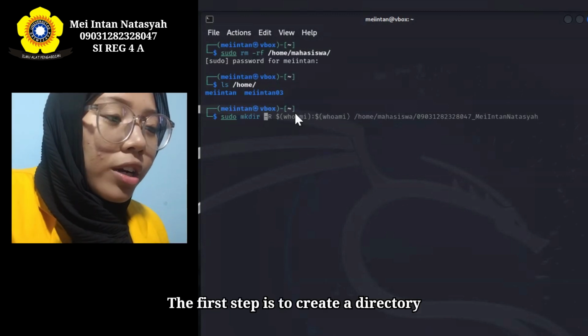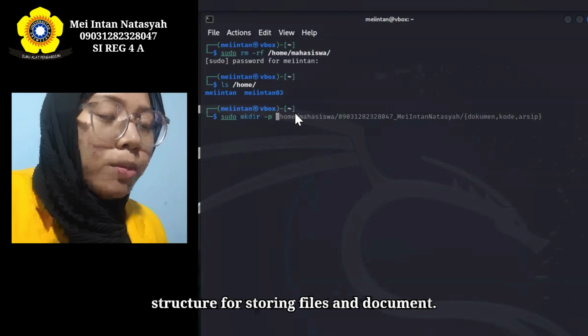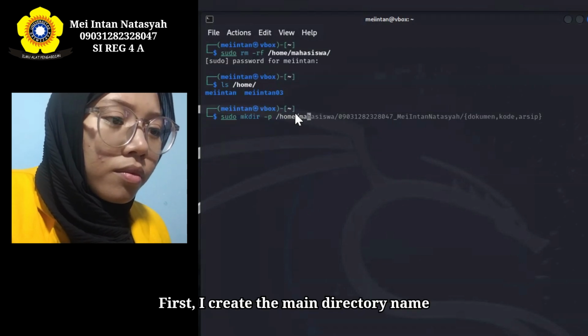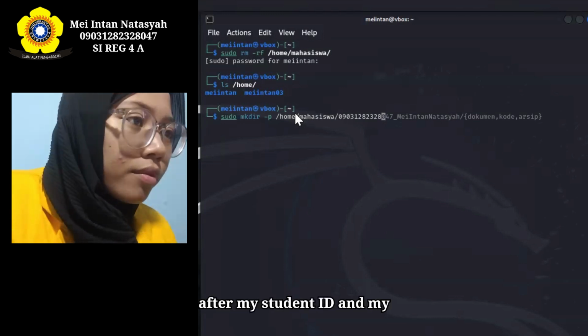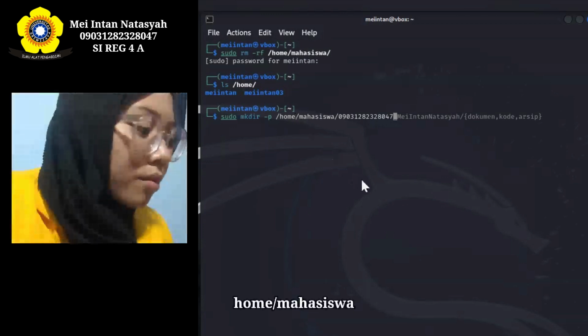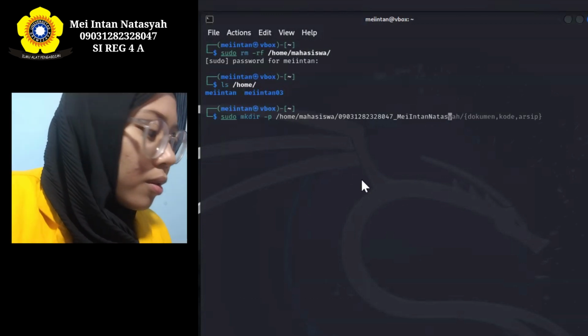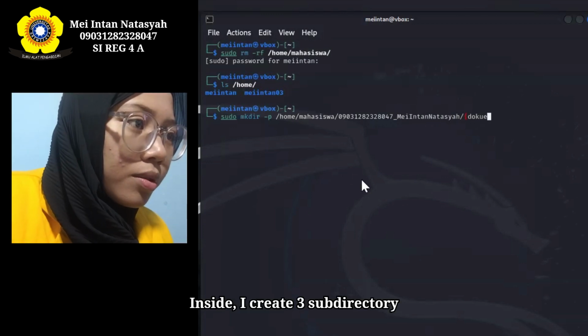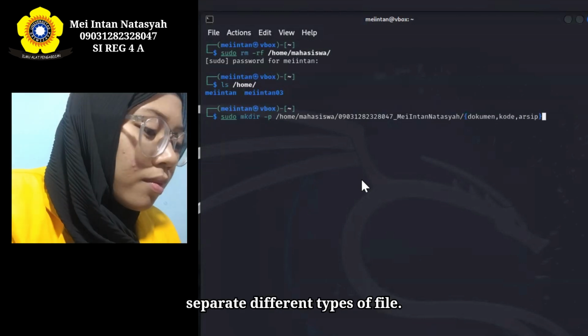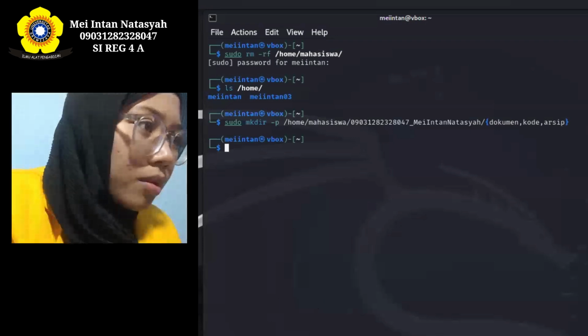The first step is to create a directory structure for storing files and documents. First, I create the main directory named after my student ID and my name in the /home/mahasiswa/ directory. Inside, I create 3 subdirectories: dokumen, kode, and arsip to separate different types of files.